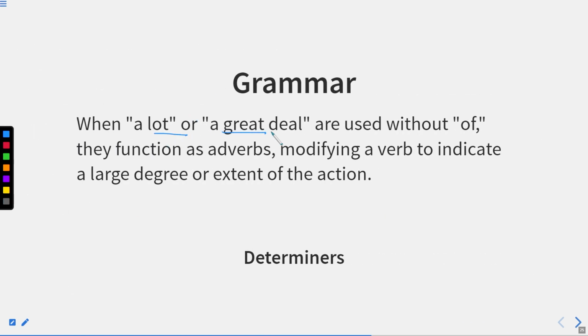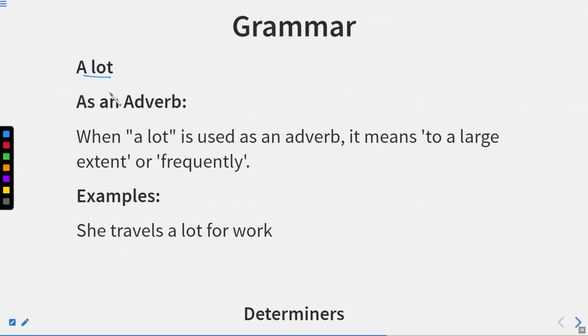When a lot or a great deal are used without of, now again, we have one more expression, a great deal, they function as adverbs, modifying a verb to indicate a large degree or extent of the action. For example, a lot as an adverb. When a lot is used as an adverb, it means to a large extent or frequently. It means when something happens or appears again and again.